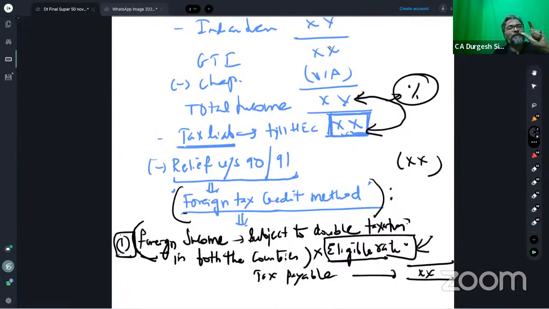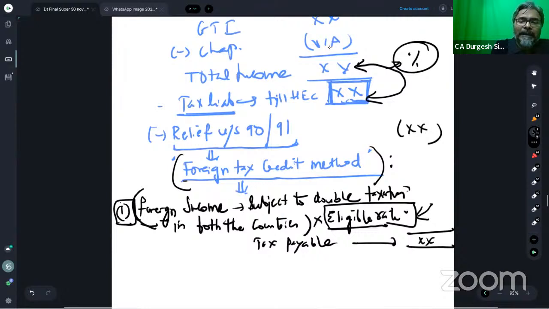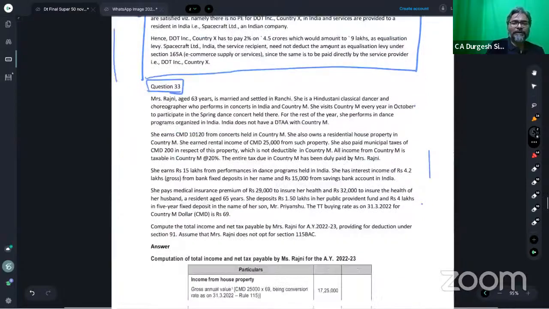So how much is the portion of the foreign income which is charged to double taxation in both the countries? You will select that foreign income which was finally taxed in that foreign country, because that was a reduced amount. And that much is the portion of the foreign income which is finally taxed in the foreign country. Is that clear to all of you now? Every one of you, are you clear with this or not? Quickly, students. Fine. So this is in the context of the double taxation law.